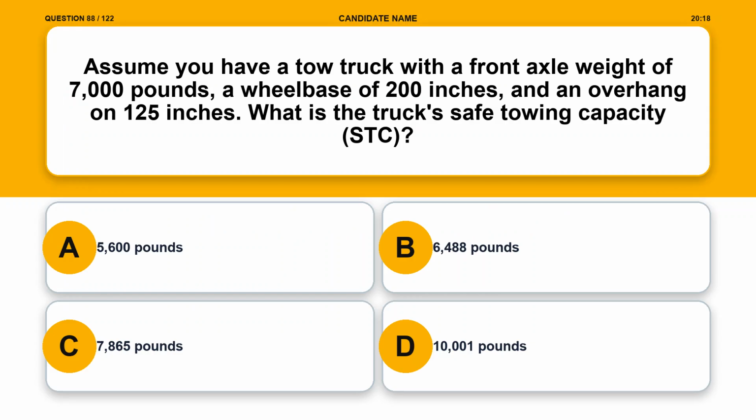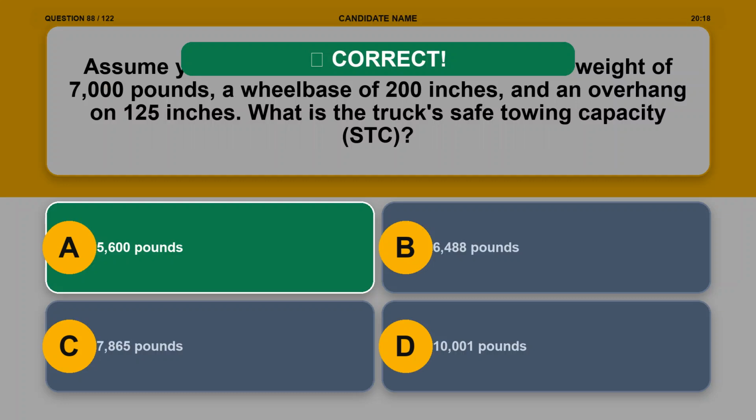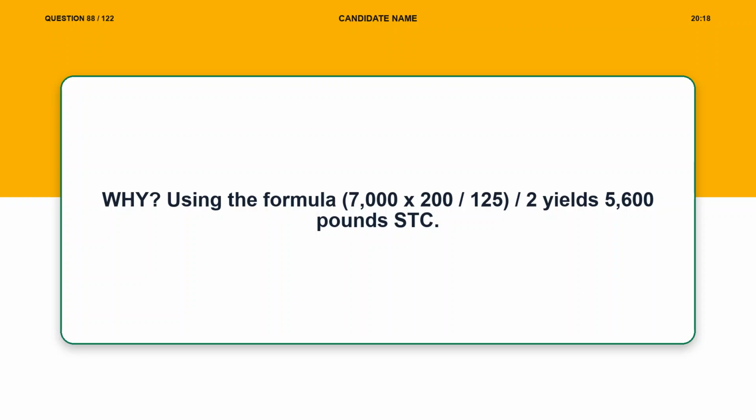Question 88. Assume you have a tow truck with a front axle weight of 7,000 pounds, a wheelbase of 200 inches, and an overhang of 125 inches. What is the truck's safe towing capacity, STC? Option A, 5,600 pounds. Option B, 6,488 pounds. Option C, 7,865 pounds. Option D, 10,001 pounds. The correct answer is option A, 5,600 pounds. Explanation. Using the formula, 7,000 x 200 over 125/2 yields 5,600 pounds STC.